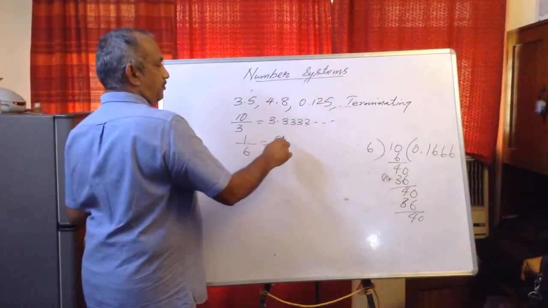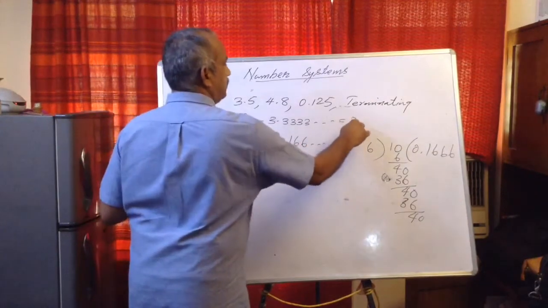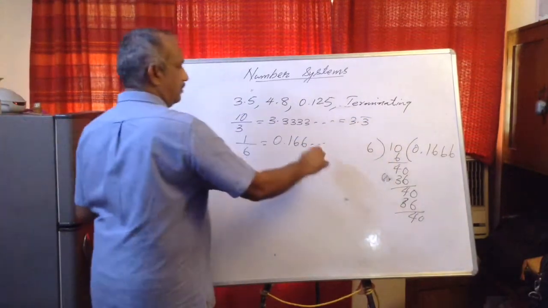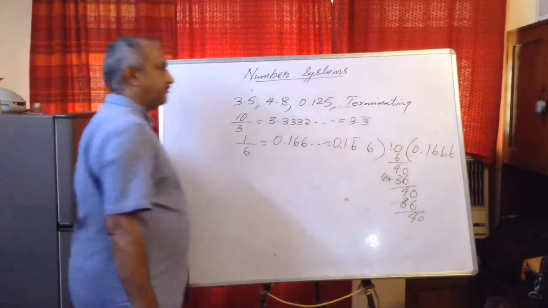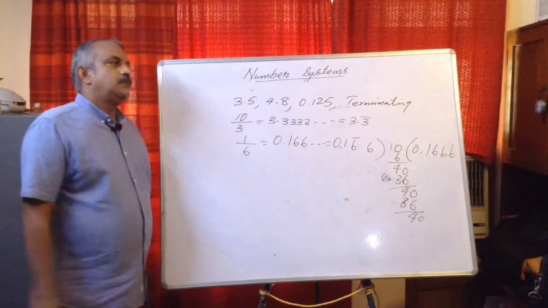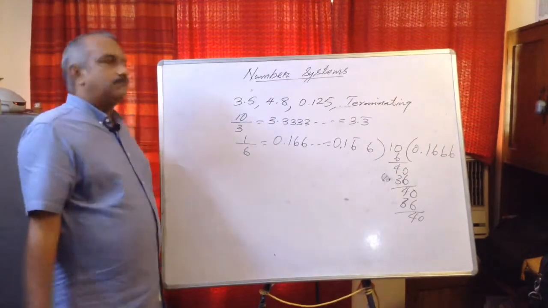So 0.166 etc. Or this we can write as 3.3 with a bar, or this we can write as 0.16 with a bar. The bar is only over the 6. So like this, two types of decimals we get normally when we change a rational number into decimal.